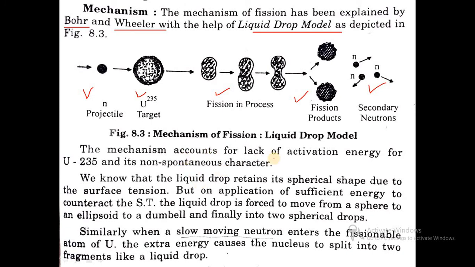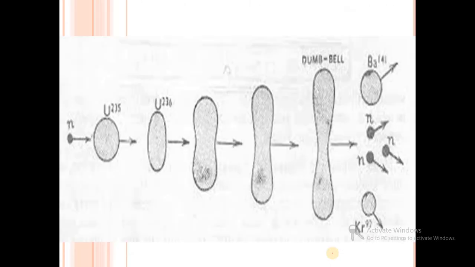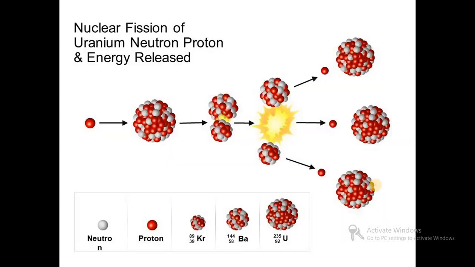This mechanism accounts for the lack of activation energy for uranium 235 and its non-spontaneous character. A dumbbell shaped uranium is formed, and after that breakdown occurs into barium and krypton. In nuclear fission of uranium by neutron, energy is released.